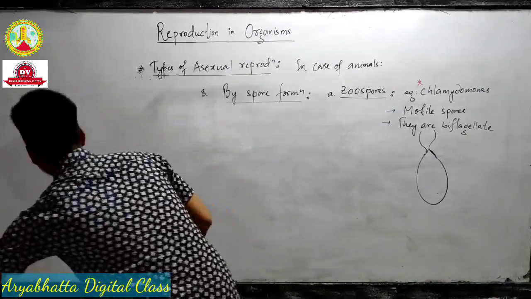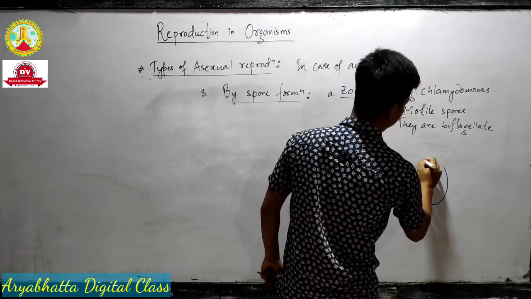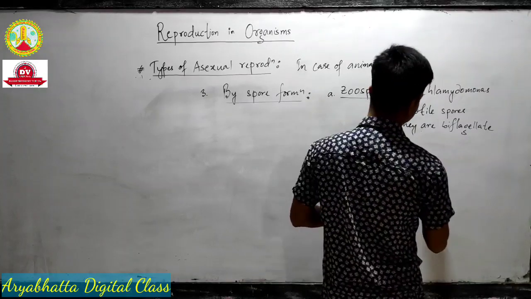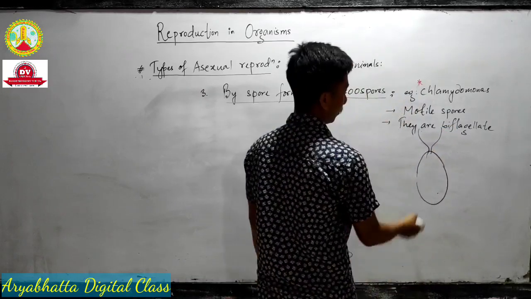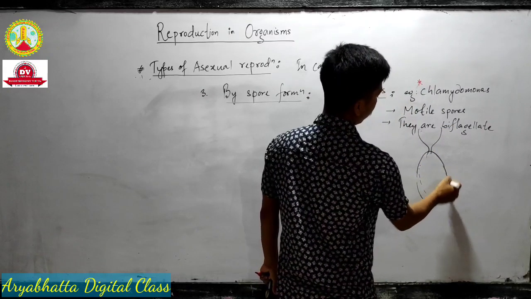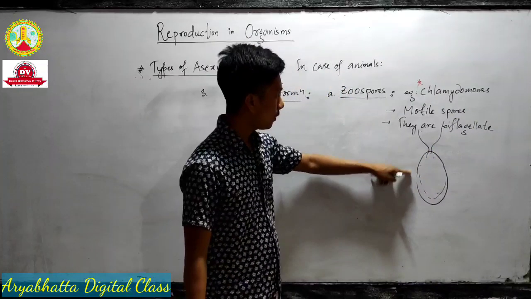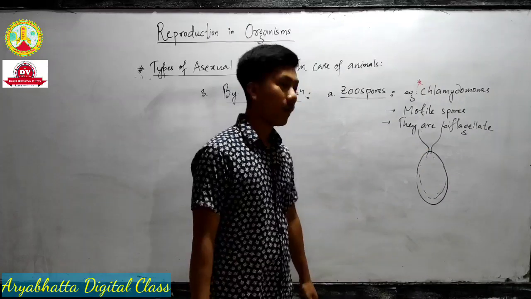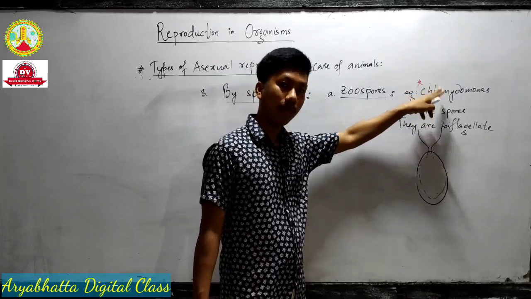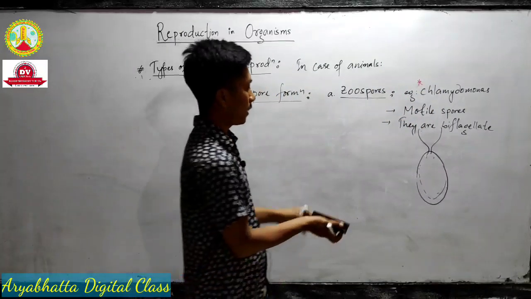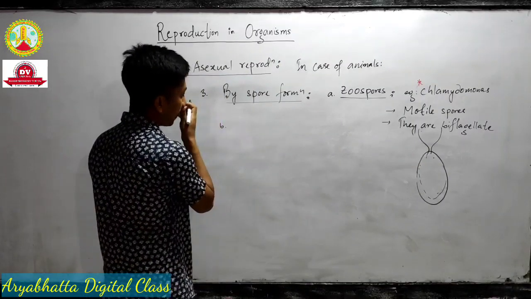Let me make a nice, clean diagram. Okay, that's how it looks. So the spores look like this. They are motile and they are biflagellate spores known as zoospores. Which organism shows zoospore formation? Chlamydomonas. That's it. Examples are important. Now the next type of spore formation we can take is conidia.